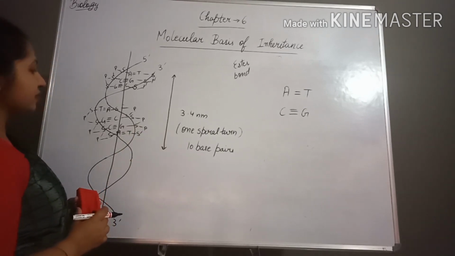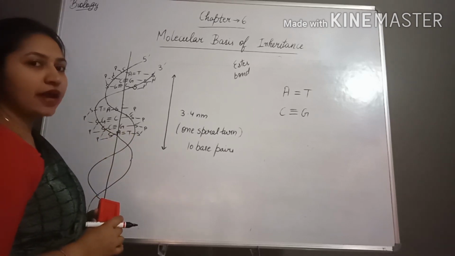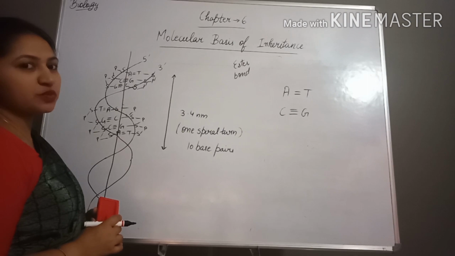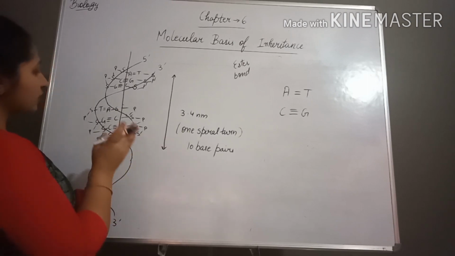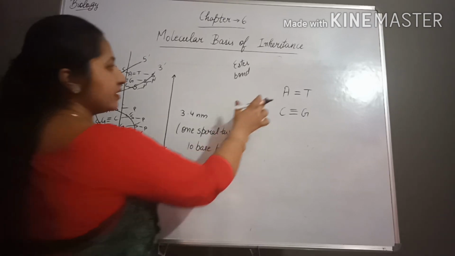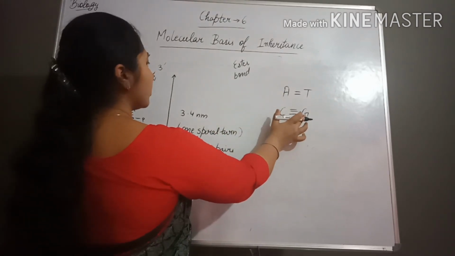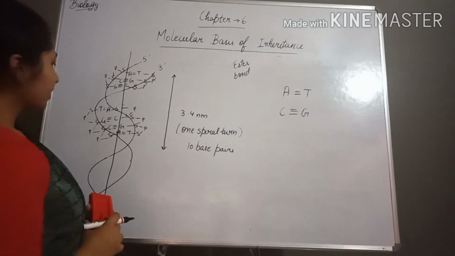And between the two bases, which bond is present? Hydrogen bonds. So the purines always base pair with the pyrimidines, as adenine, a purine, will bind with thymine, which is a pyrimidine.